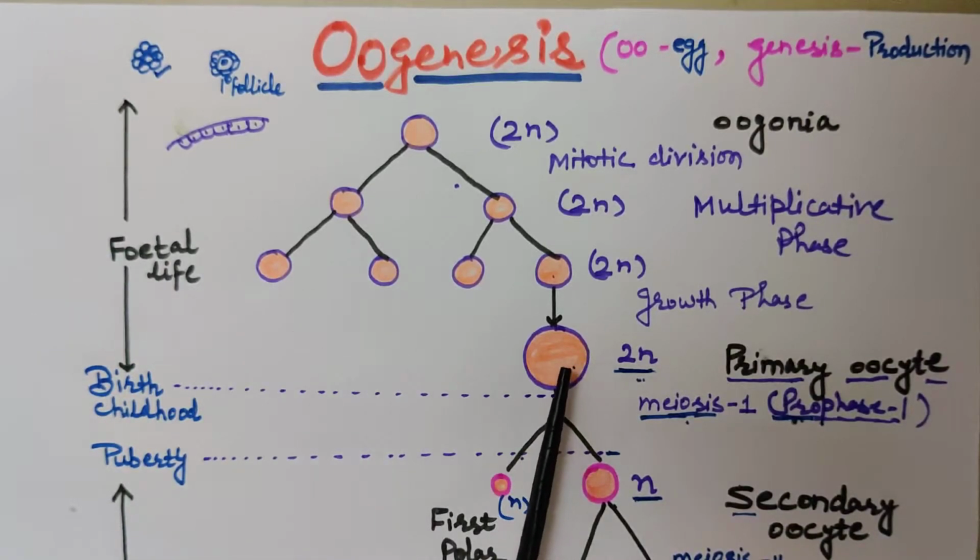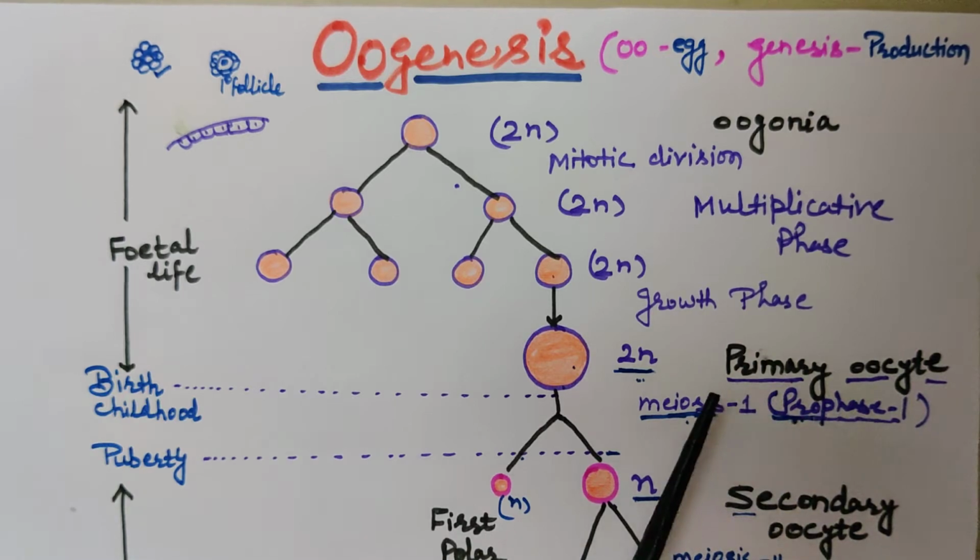Now this primary oocyte, before birth, starts meiotic division 1. At the time of birth, the meiotic division gets arrested at which stage?